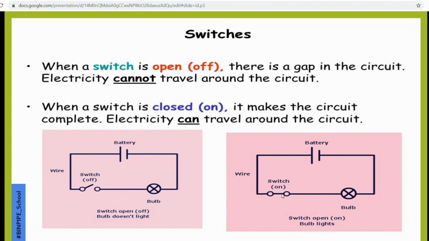This is the on position. When we switch on, the switch symbol is drawn with two dots and a single line. When it is switched off, the connection is detached. So the left side picture that you can see is the circuit with the switch in off position, and the right side shows the circuit with the switch in on position.